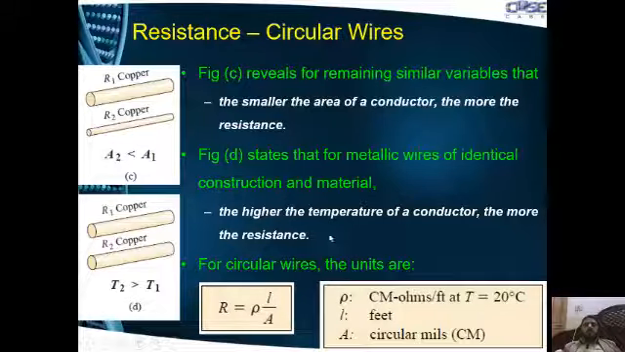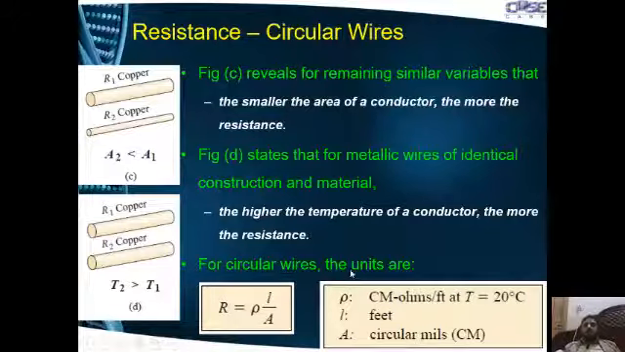This statement is only true for PTC, positive temperature coefficient. This PTC is for conductors. For all conductors, if temperature increases, the resistance of the conductor also increases. That indicates the positive temperature coefficient. So for conductors, the temperature coefficient is always positive.